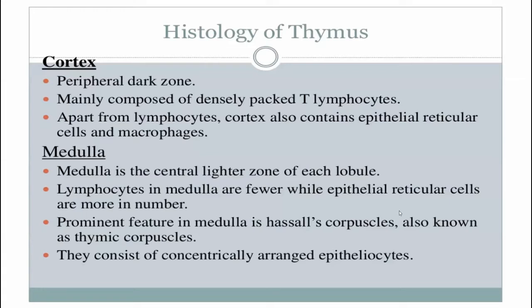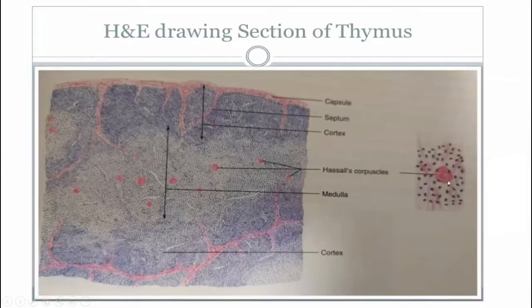Epithelial reticular cells in the medulla arranged concentrically are called Hassall's corpuscles, and they are the identification point of a thymus.